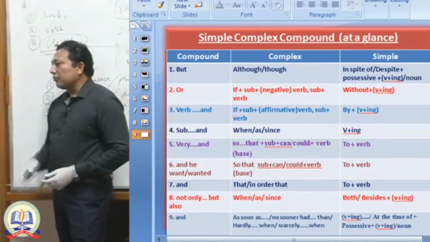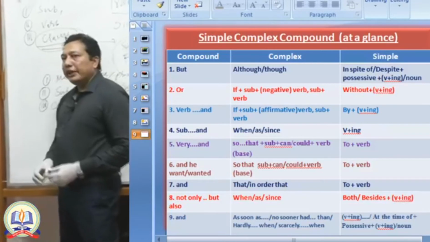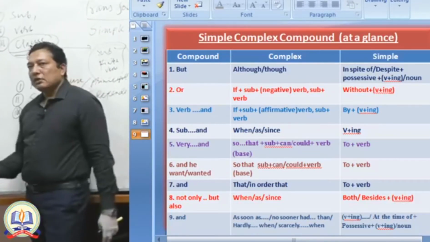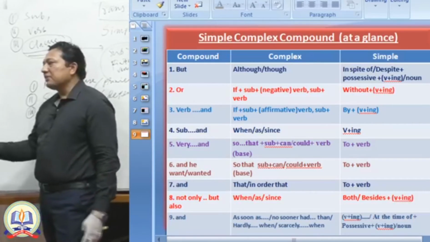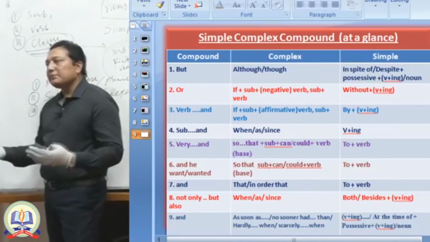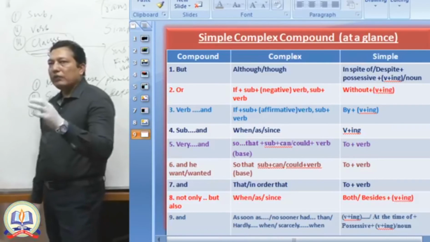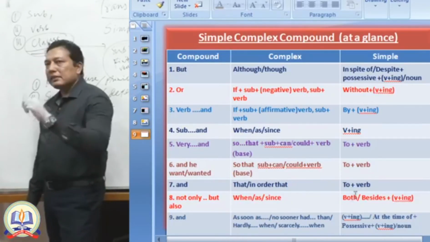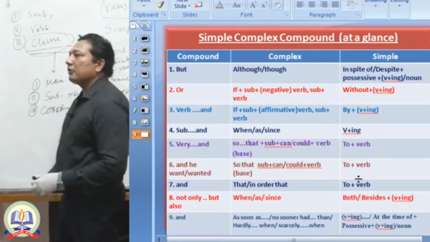And of course for making the simple sentences you should use in spite of, despite, and possessive plus verb plus ing, like that. That means in spite of my going, because when you are making any simple sentence, of course sometimes in this respect you have to make a phrase from the subordinate clause.